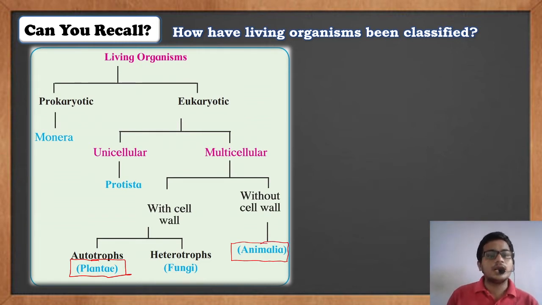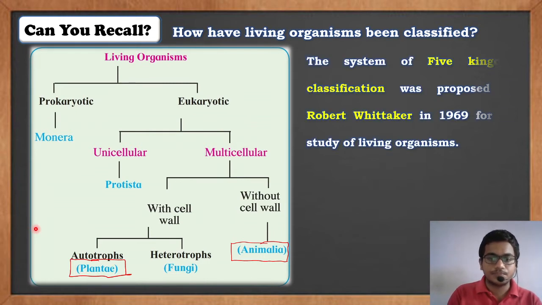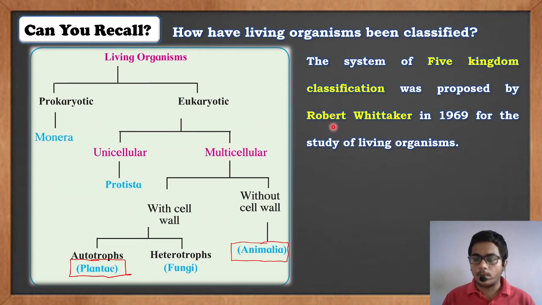Now this particular classification of living organisms was given to us by Dr. Robert Whittaker. This system is called the Five Kingdom Classification System, which was proposed by Dr. R.H. Whittaker in 1969, which made the study of living organisms much simpler.